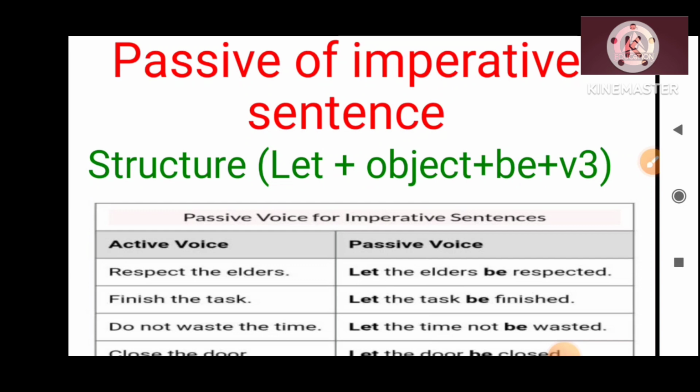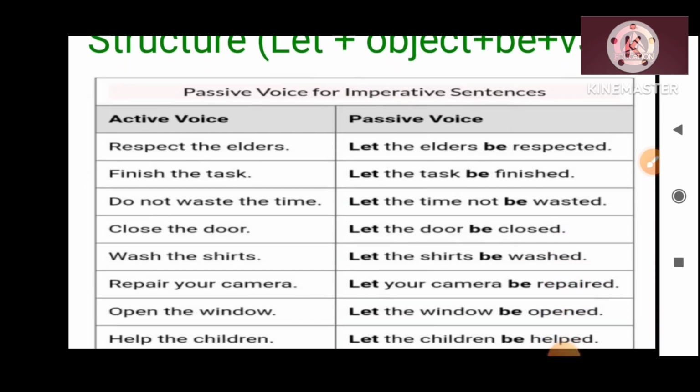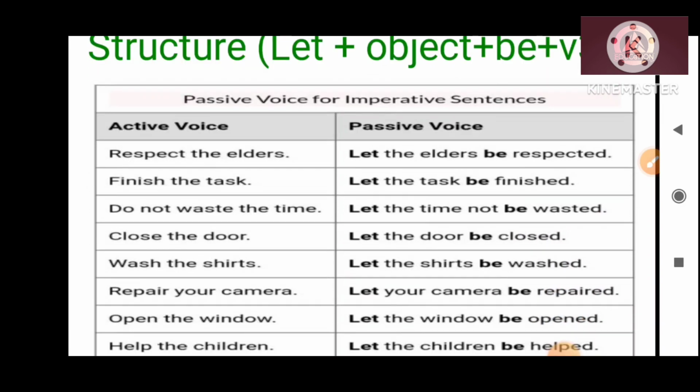Another example: finish the task, let the task be finished. Don't waste the time, let the time not be wasted. Close the door, then let the door be closed. Wash the shirts, let the shirts be washed. Repair your camera, so let your camera be repaired. Open the window, so let the window be opened. Help the children, then let the children be helped. Likewise, with this structure let plus object plus be plus verb 3, you can convert the active form of the imperative sentence into its corresponding passive form.